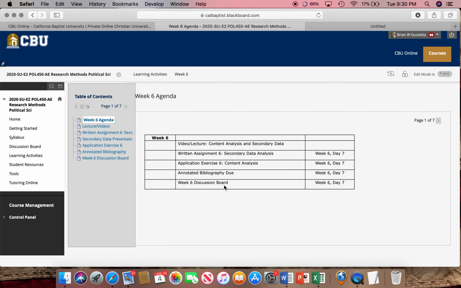The 4 deliverables: written assignment 6, secondary analysis, how are you going to use those 2 secondary sources; the content analysis quiz based upon the videos; a discussion board based upon the secondary data presentation video; and then your annotated bibliography. All those by the end of the week, Sunday at 11:59. So I hope that you have a successful week. Grind through it. I know that week 6 is always a tough week, but there is definitely an end in sight. And remember, we are putting together the major key components of this prospectus this week. Many of the large pieces are going to be put together. We'll get this, and we will be nearing the end of this course.